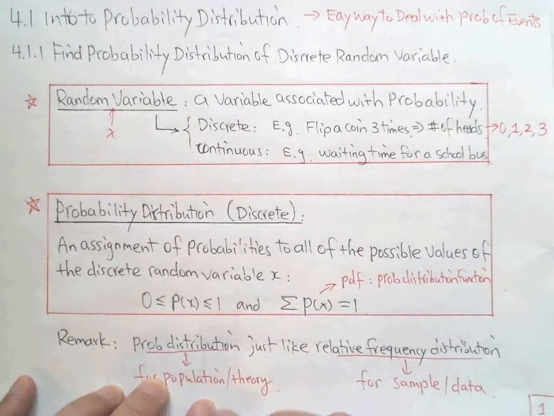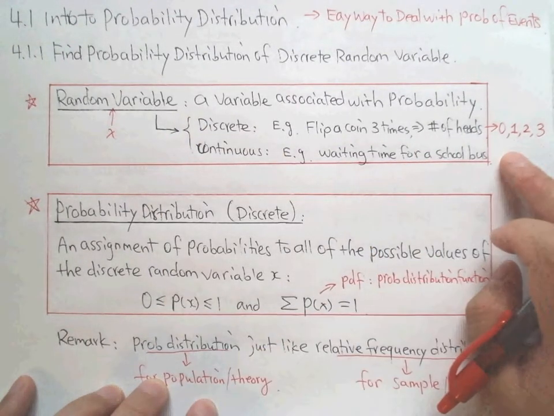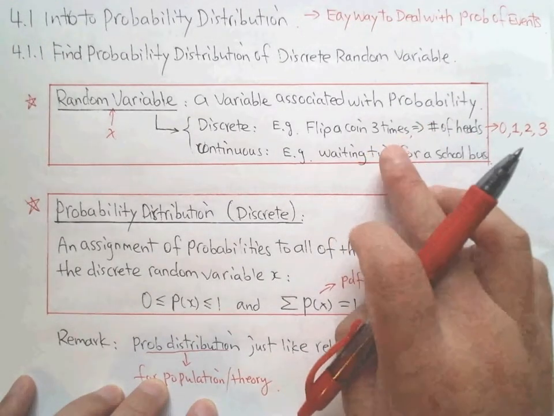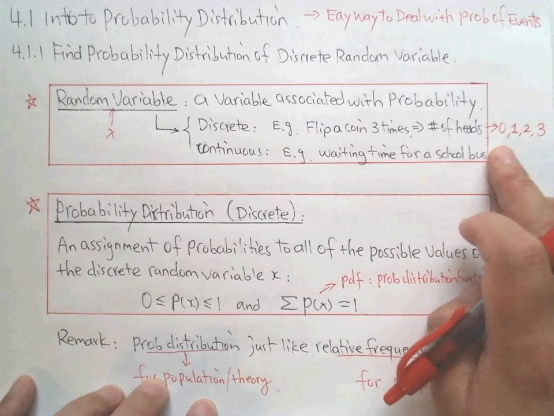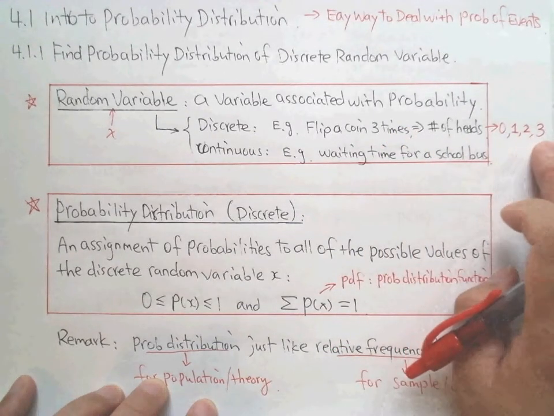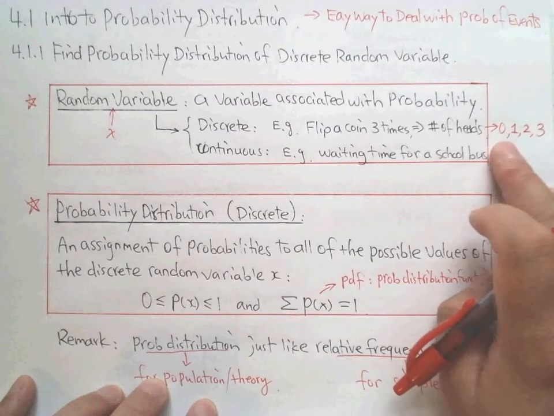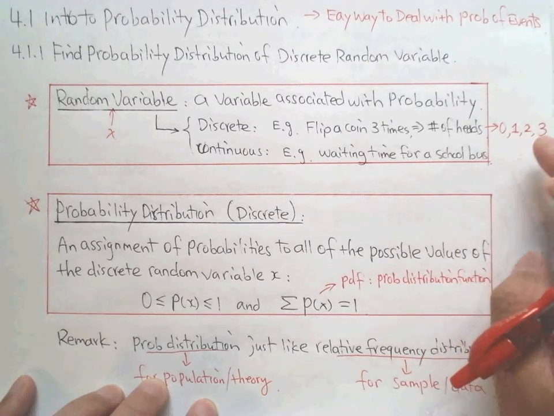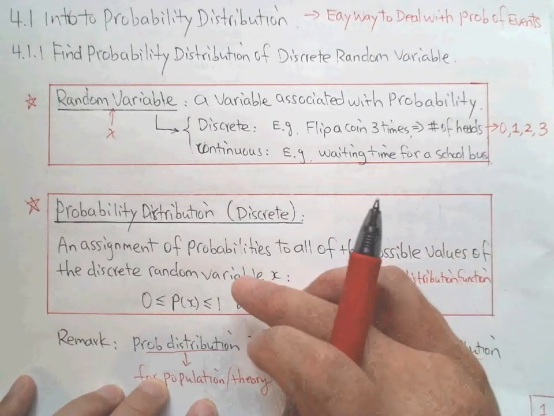Why is it random? Once you do the experiment, flipping the coin 3 times, you are not sure before you do it what kind of result you will get. You probably get a 1, probably a 0, probably a 2 or 3. Each one has a probability, and we're going to deal with the probability distribution later.